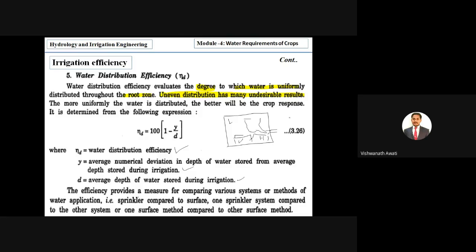The efficiency provides a measure for comparing various systems or methods of water application. One sprinkler system can be compared with another system, or one surface method compared to other surface methods. It is mainly about how well water distribution will be, and how to calculate whether it is properly distributed or not by this equation, right?